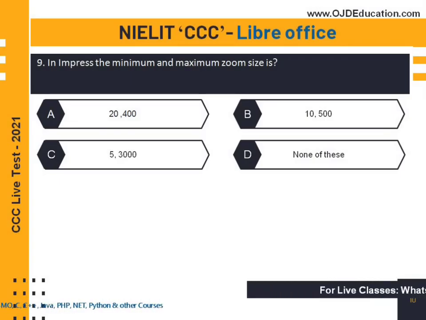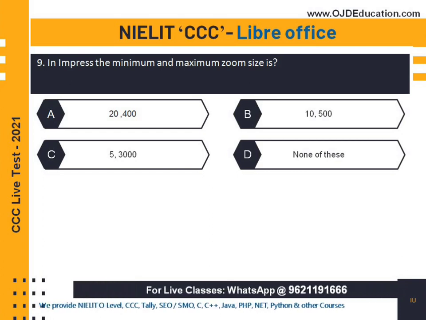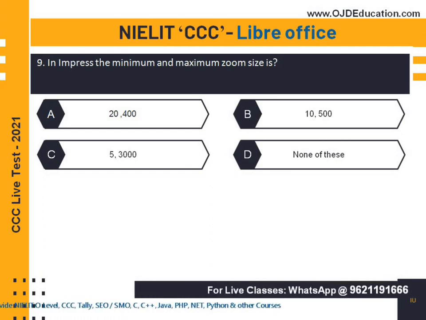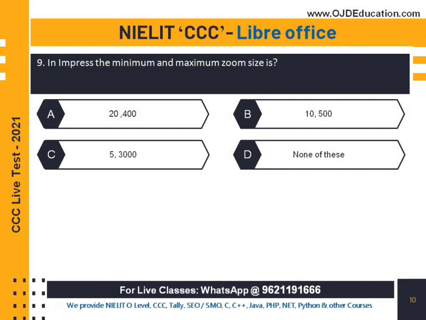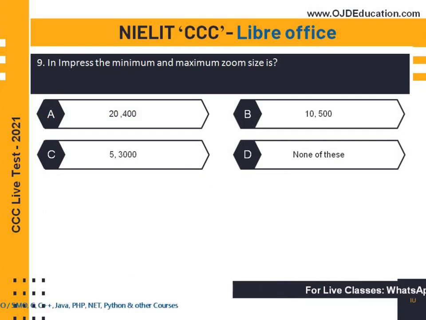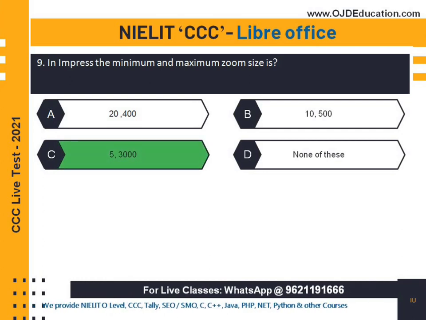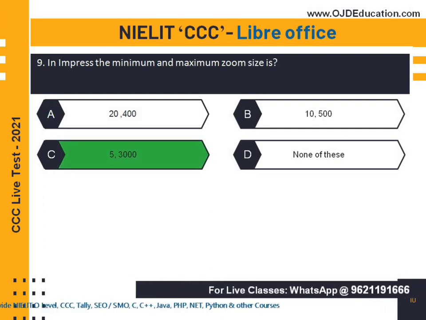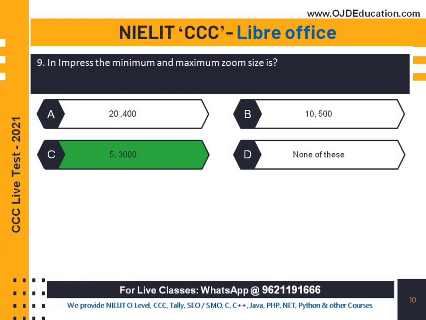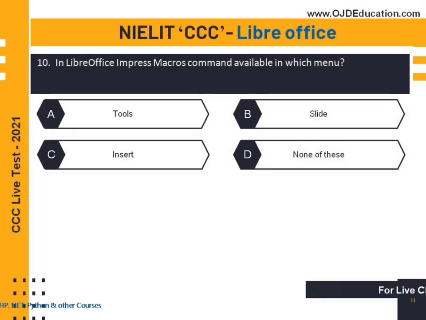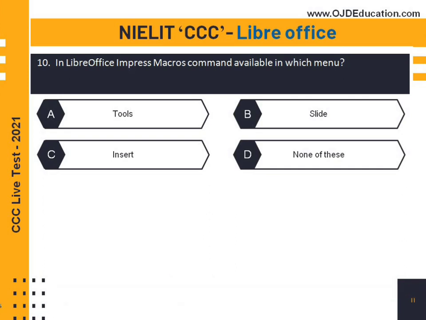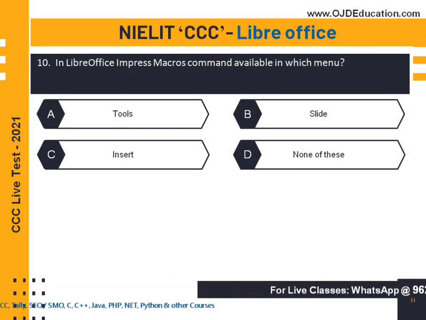So our next question is, in Impress, the minimum and maximum zoom size is? In LibreOffice Impress, the minimum zoom size is 5 and the maximum zoom size is 3000. So this is the right answer. Let's move on to the next slide. Actually these questions are related to LibreOffice only. So the first slide is for LibreOffice.